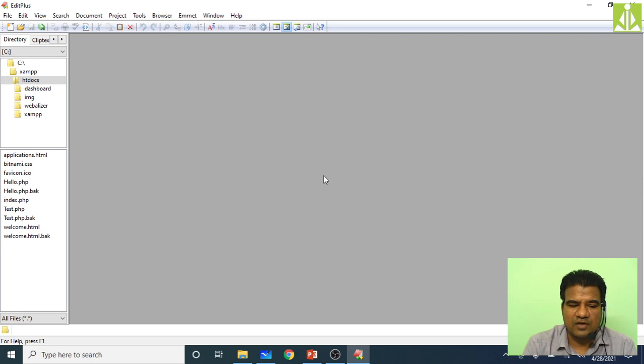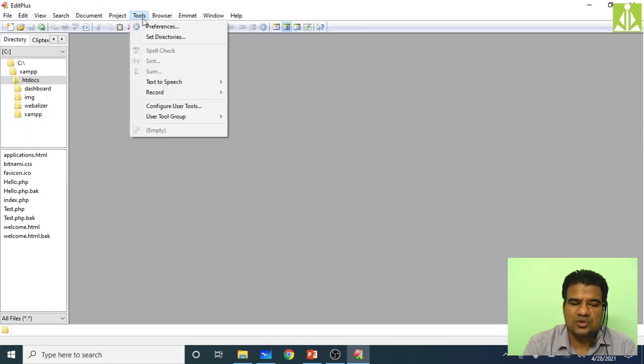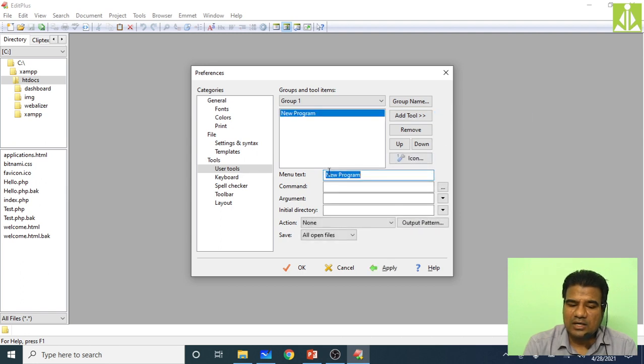You will get this type of environment, and over here go to the menu items. Inside these, go to Tools, then Configure User Tools. Click on that. Over here you have the group name. Click on Add Tool, select Program. It gives a new program name over here.